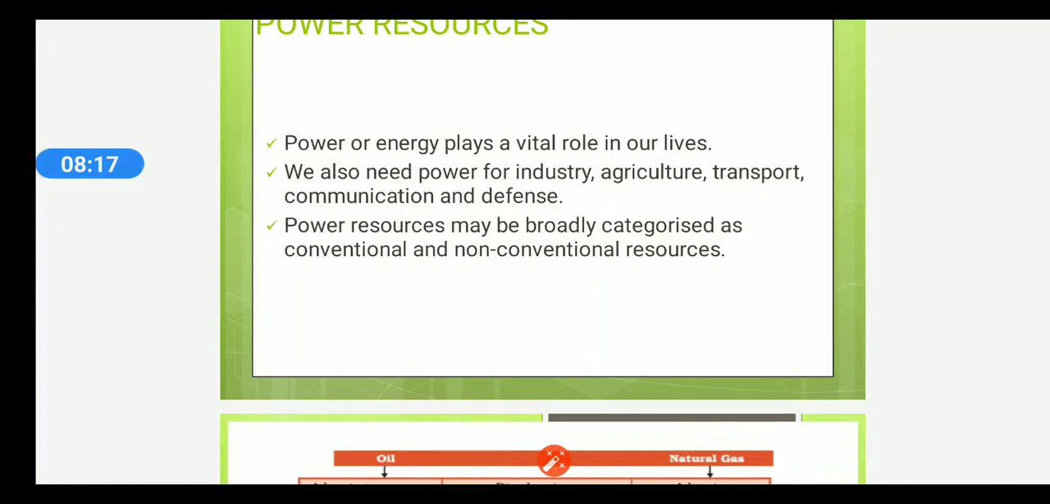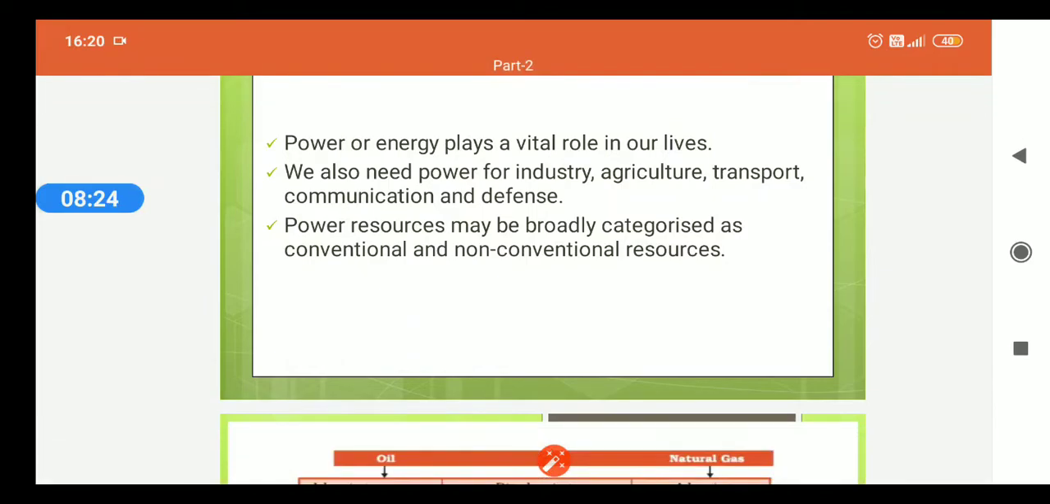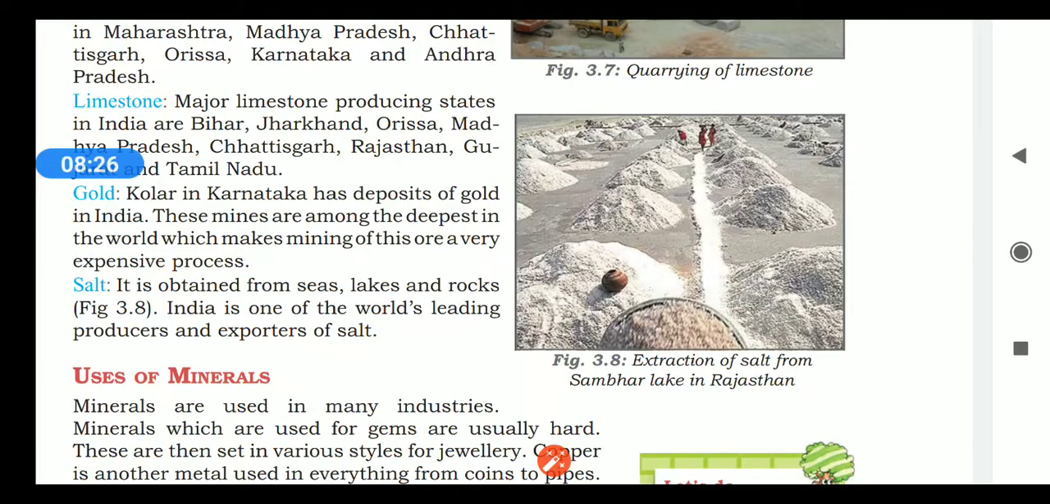Now, power resources. What do you understand by power resources? Children, this is the page of your textbook. Here you can see how salt is being extracted and deposited in different types of pits. This is a picture of extraction of salt from Sambhar Lake in Rajasthan.